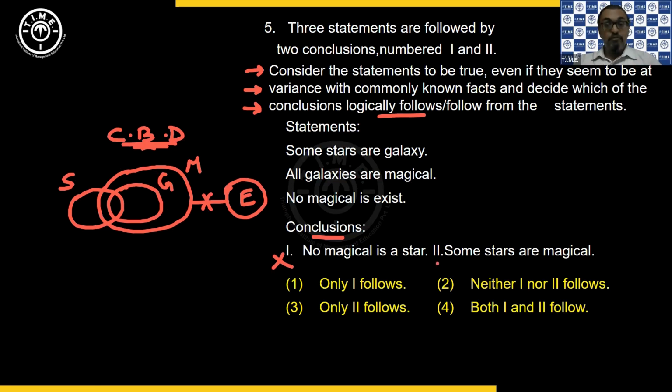So it does not follow. Correct? But the second one, some stars are magical. Yes, that definitely works because S and M are overlapping with each other. So I can say only 2 follows is my answer. Correct? So choice 3. Only 2 follows.